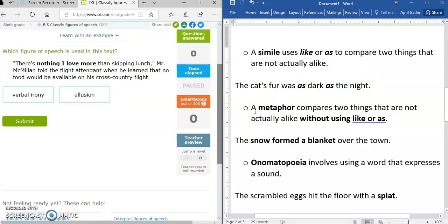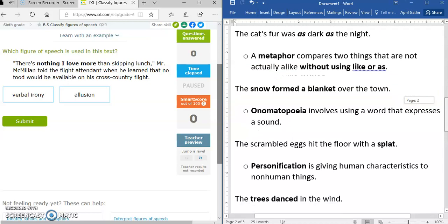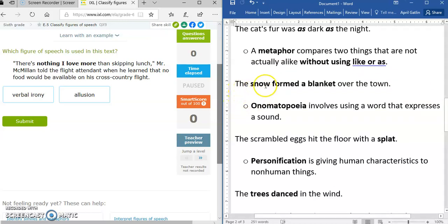A metaphor is another figure of speech that compares two things that are not actually alike without using the words like or as. So, the snow formed a blanket over the town. Snow is being compared to blanket without using these words like or as.